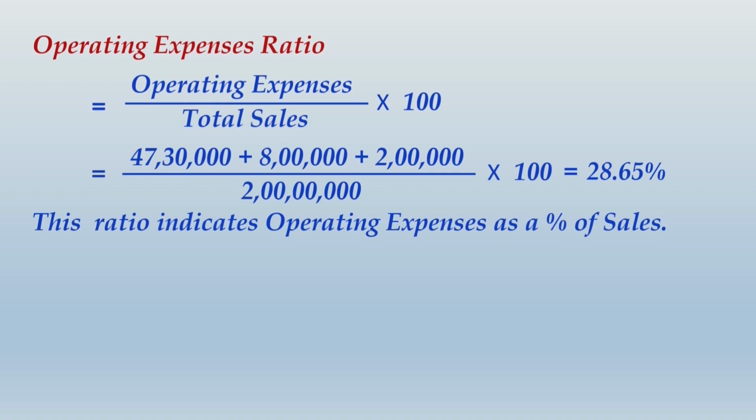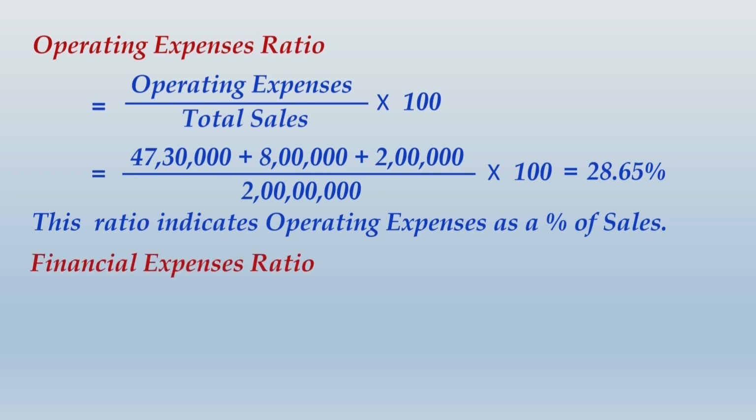Now do one thing for your reconciliation. Cost of goods sold ratio was 60%, and if you add operating expenses ratio, that is 28.65%, do you know what you will get? You will get your operating ratio. 60 plus 28.65 will give you 88.65 as your operating ratio.